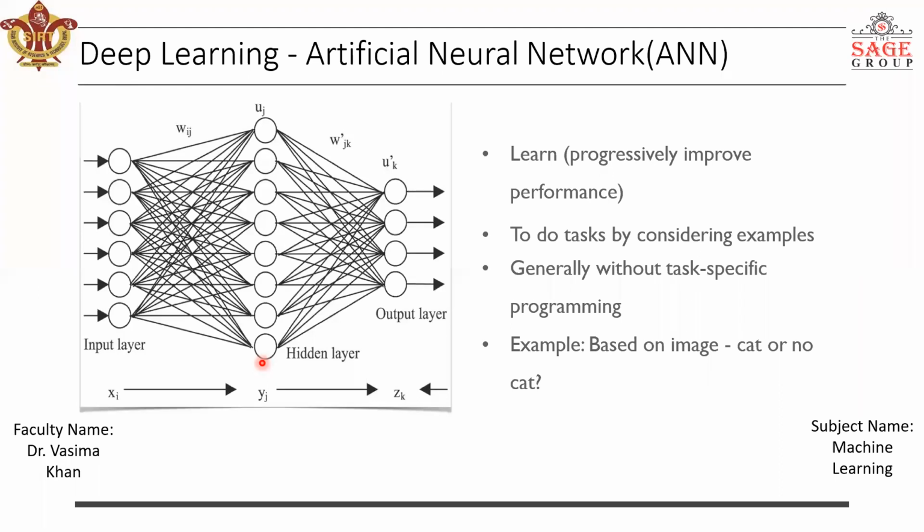Okay, so are you now able to have a basic idea about deep learning? Did you understand a little?